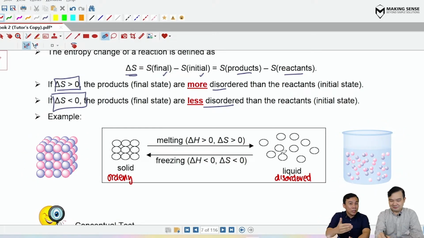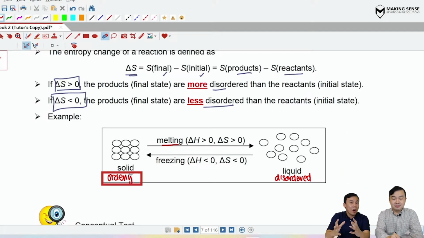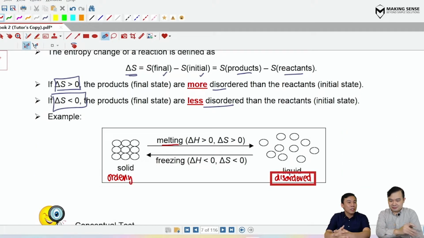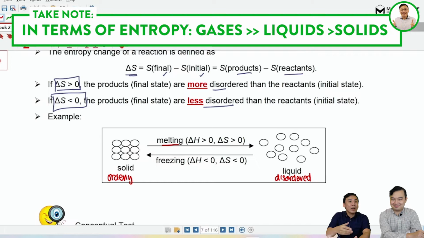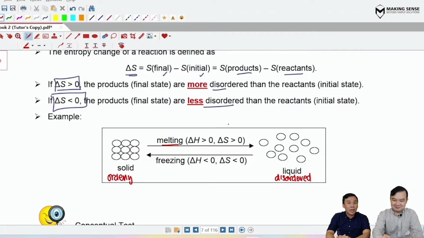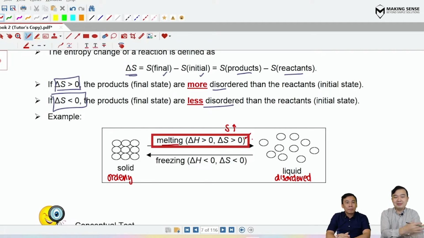So when the solid melts, the particles change from an orderly arrangement to a disorderly arrangement. In terms of the messiness and the disorder, obviously the system is getting more messy. So when the system is getting more messy, the liquid state has a higher entropy, and we say that delta S is positive. Of course, the converse will be true. If we do freezing, everything will just be the opposite.